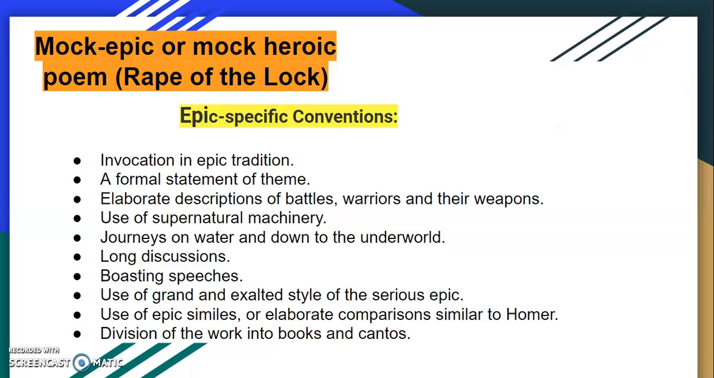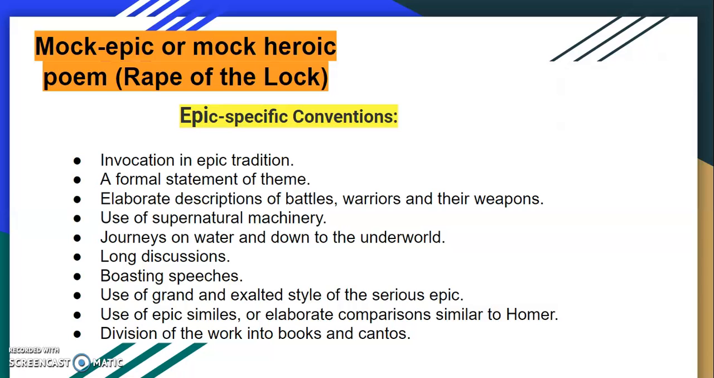And there are also uses of supernatural machinery. Supernatural machinery means supernatural beings. You can find this kind of supernatural being in Ramayana, Mahabharata, and also in Iliad and Odyssey. Think about Jatayu, think about Hanuman, and you can better understand. Some supernatural powers are present there, and they intervene in the main action.